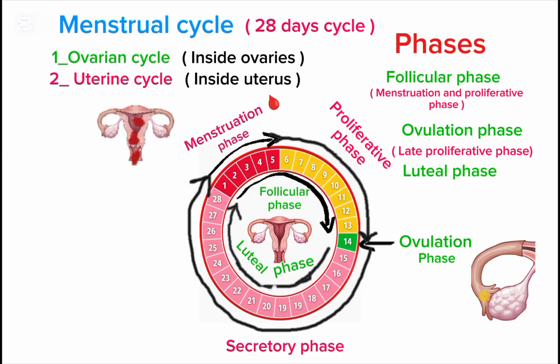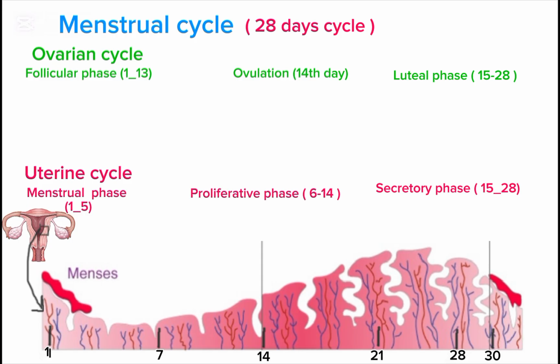The luteal phase of the ovarian cycle corresponds to the secretory phase of the uterine cycle. These two cycles run side by side and work in coordination with each other, as changes in the ovaries during the ovarian cycle directly influence the changes in the uterus during the uterine cycle.